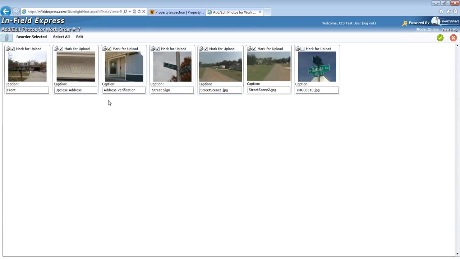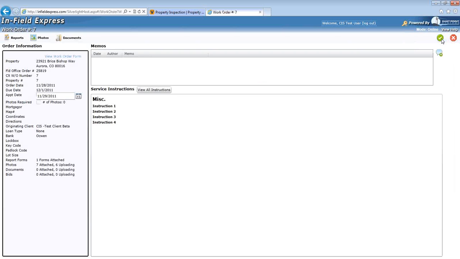Once a vendor is done reordering, adding their photo descriptions, and making sure that any unwanted photos are unchecked for upload, the vendor can click the little check mark box in the upper right hand corner to save the photos and return to the order information page.